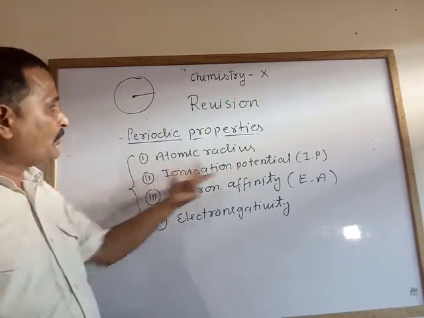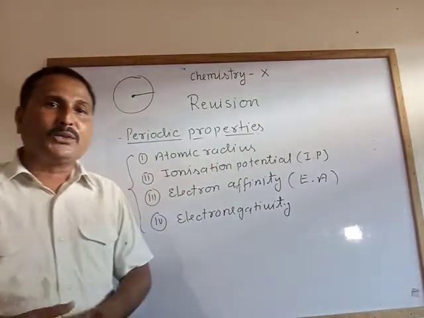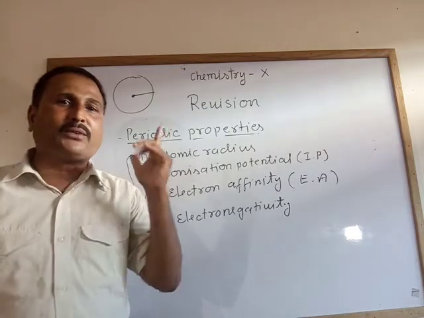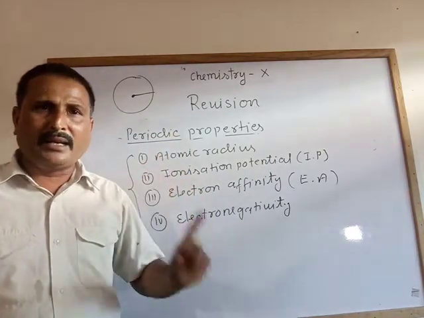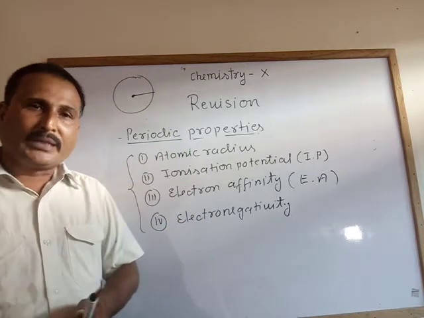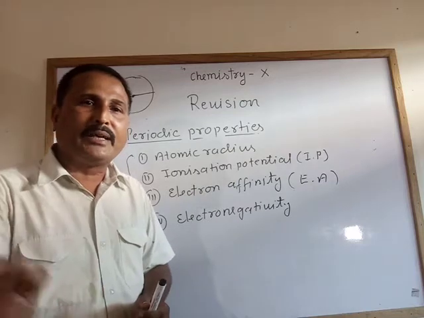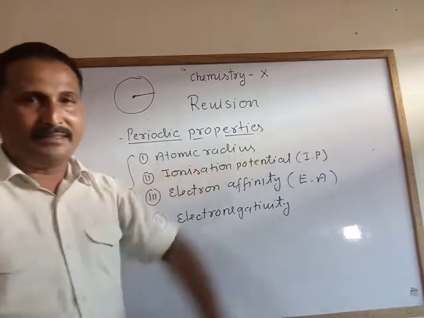Because the amount of energy required to remove an electron from an isolated gaseous atom, the total amount of energy required to remove an electron from an isolated gaseous atom, that is called ionization potential.